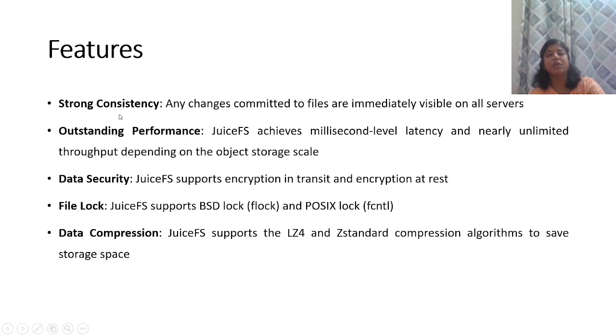JuiceFS provides strong consistency. Any modifications to the files are immediately visible on all servers. JuiceFS supports outstanding performance. It achieves millisecond level latency and nearly unlimited throughput depending on the object storage scale.